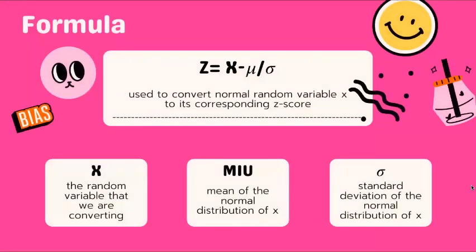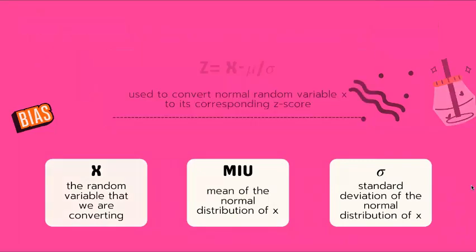We use the formula z equals x minus mu divided by the standard deviation in converting normal random variable x to its corresponding z-score, where x is the random variable that we are converting, mu is the mean of the normal distribution of x, and the standard deviation is that of the normal distribution of x.